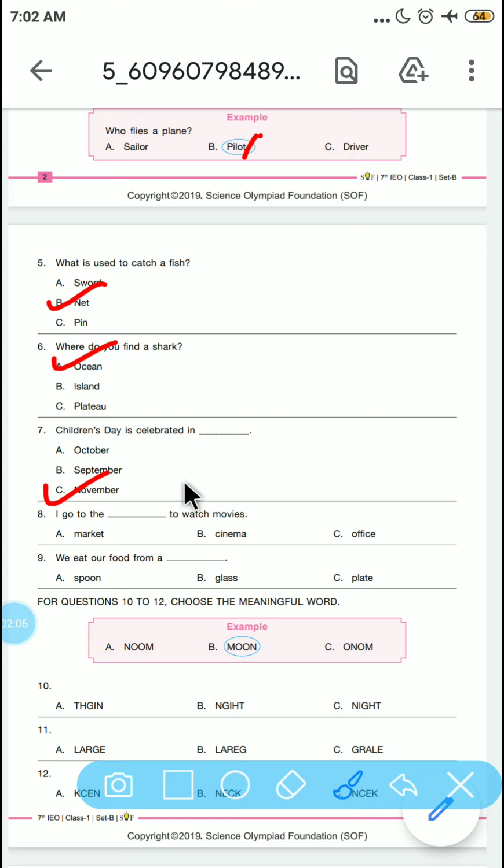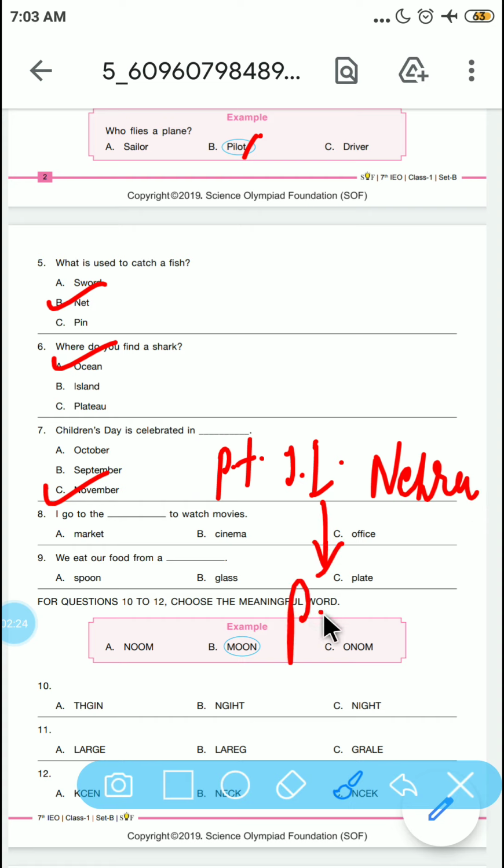It is celebrated in memory of the birthday of Pandit Jawaharlal Nehru, the first prime minister of India.